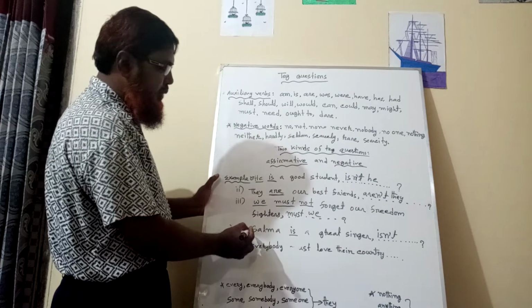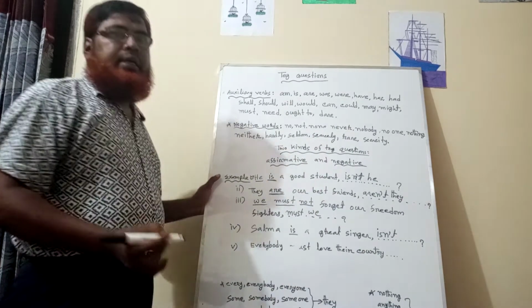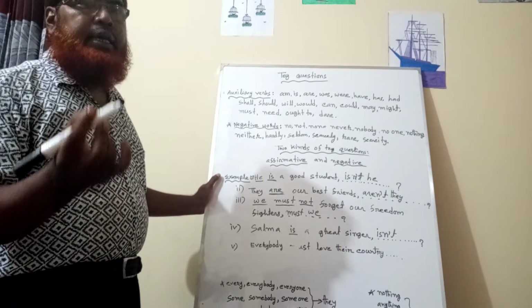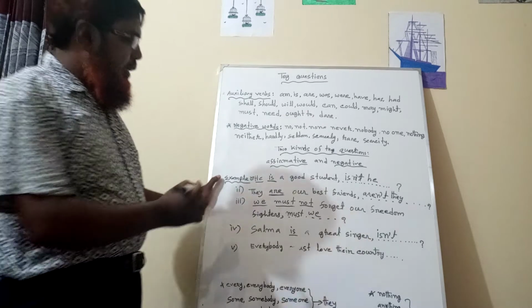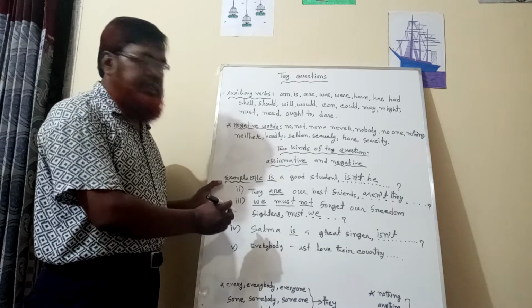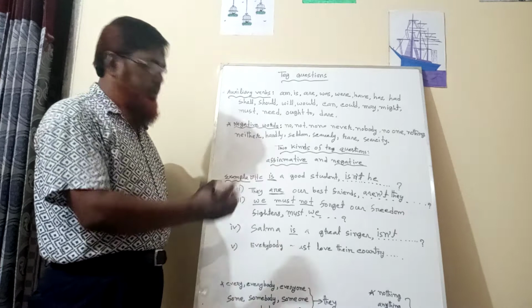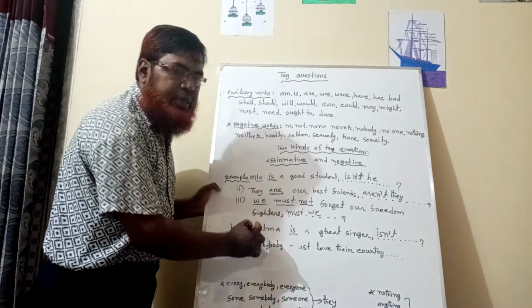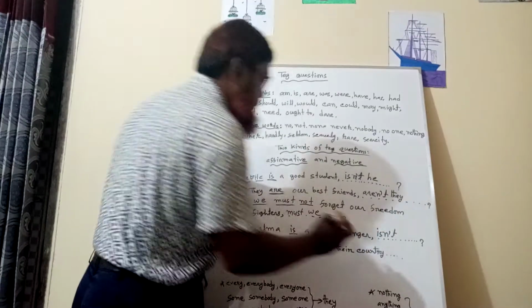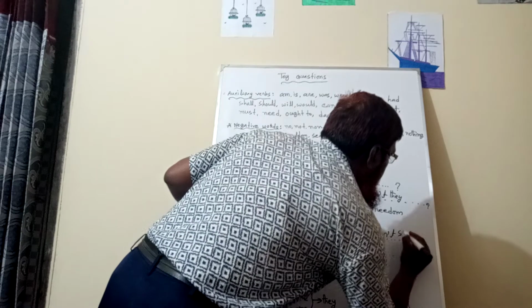Then the subject, Salma. Salma is a noun, so we have to change this noun into a pronoun. As Salma is a female, the subject will be she.